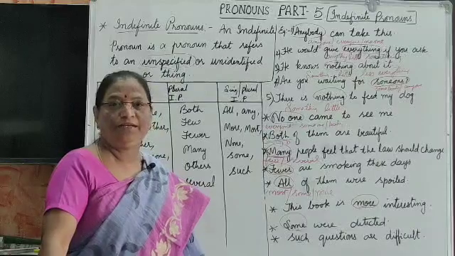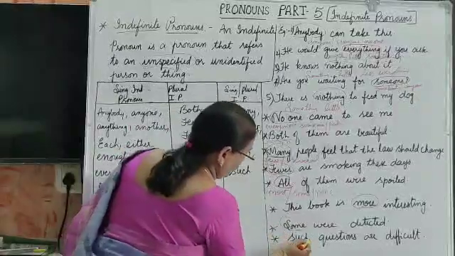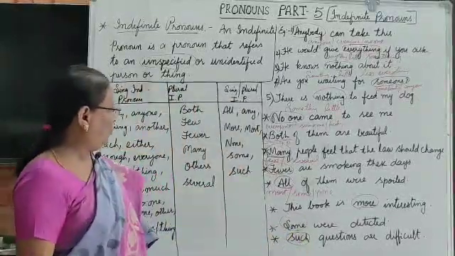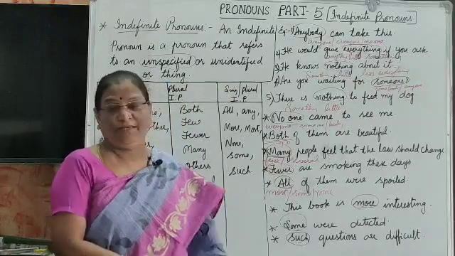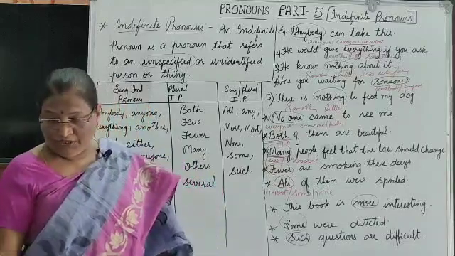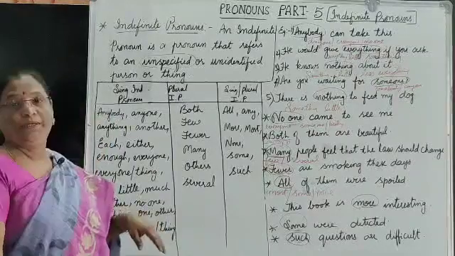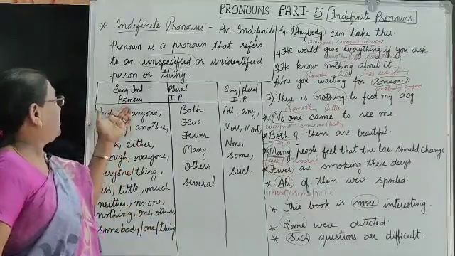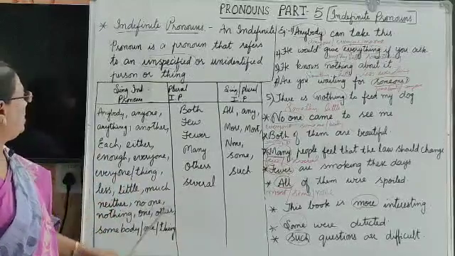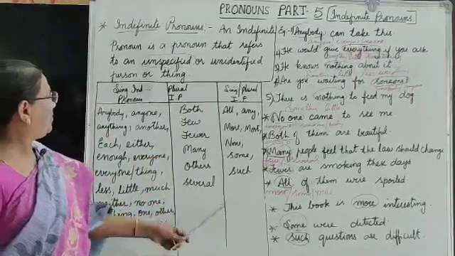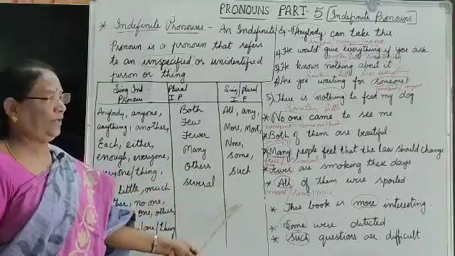Next is, such questions are difficult. Some questions are difficult. All questions are difficult, like that. Or few questions are difficult. Okay, like that, we use these indefinite pronouns in sentences according to the construction of the sentence. These are the lists of singular indefinite pronouns and plural indefinite pronouns. This is the list of the words which are used as singular and plural.